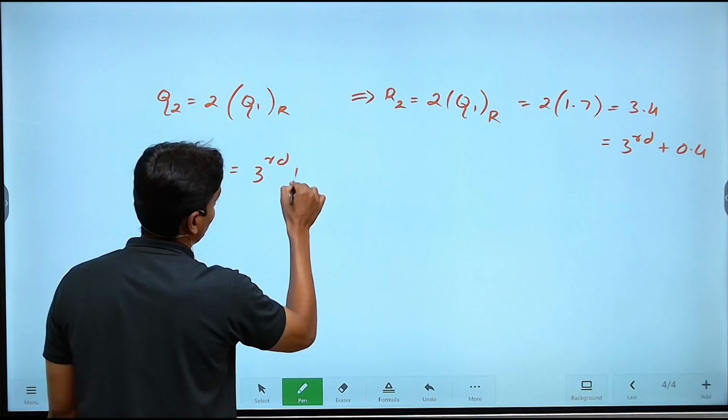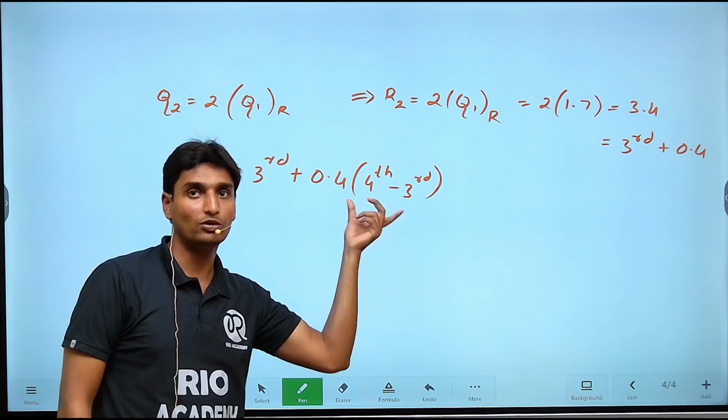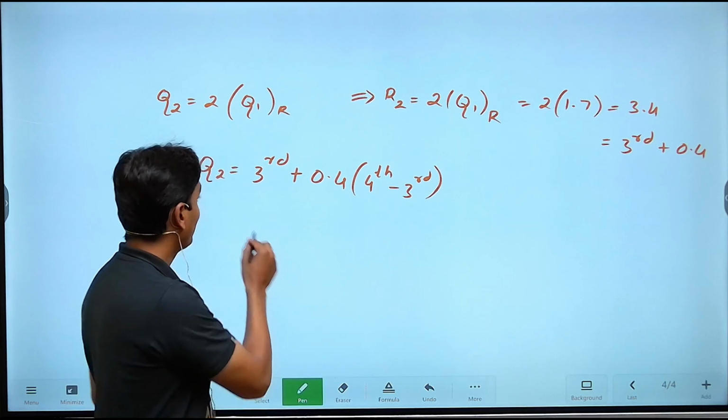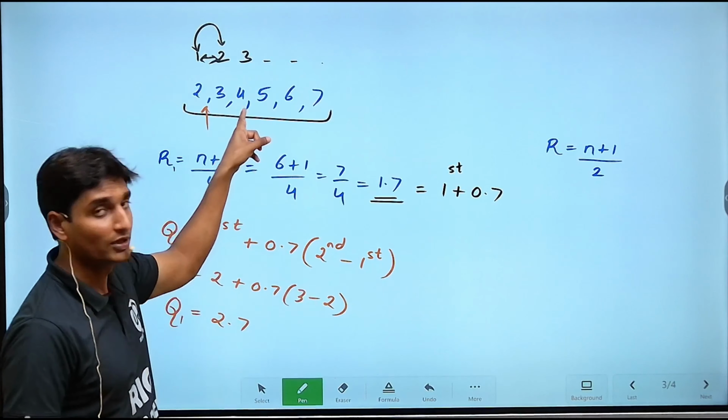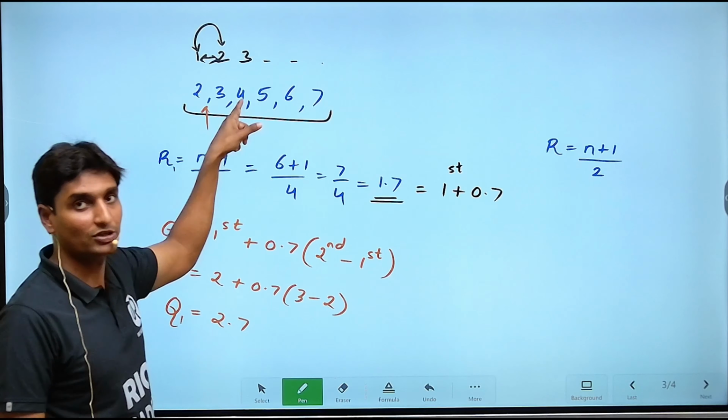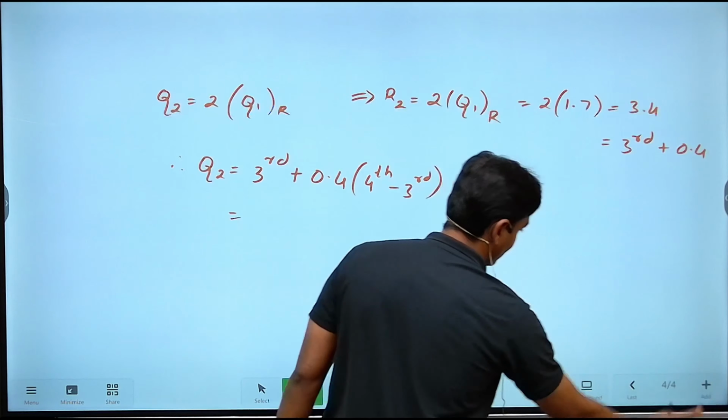Here it is the third term. You are going to take the next term, which is the fourth term, minus the third term. Here it is third. You are just going to take the next term and take that difference. So what is the third term within your given series? The third term is 4. At the third position you have the element 4, and at the fourth position you have 5.